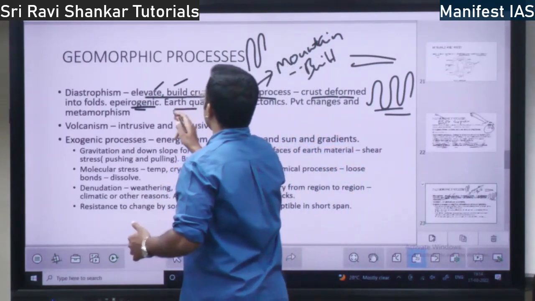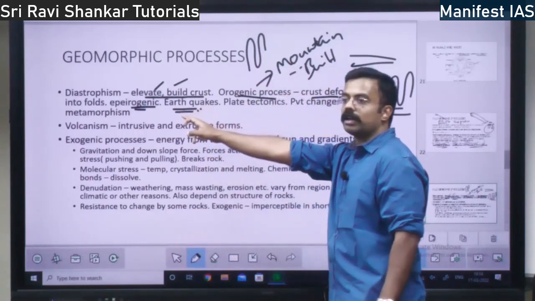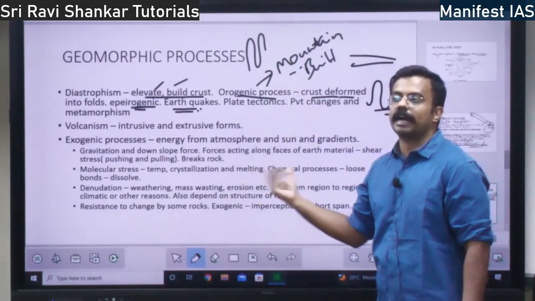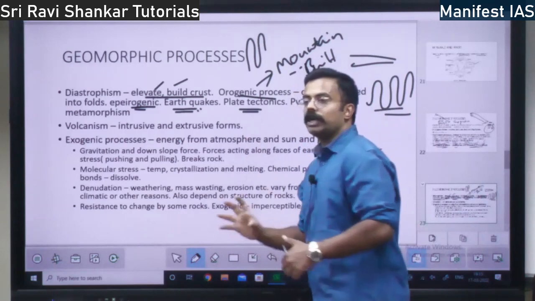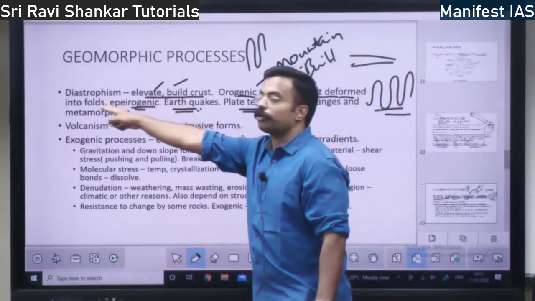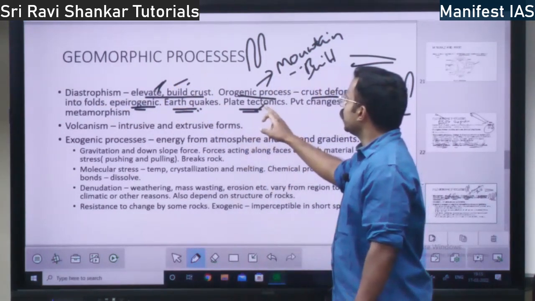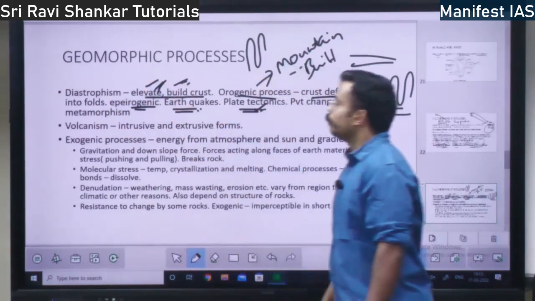So you have the earthquakes. Earthquakes are also responsible for orogeny and epirogeny. Because of earthquakes also land will be formed, right? So you have plate tectonics. Earthquake is also called diastropism because it elevates and builds the crust. And plate tectonics can also be called diastropism because it elevates and builds the crust.